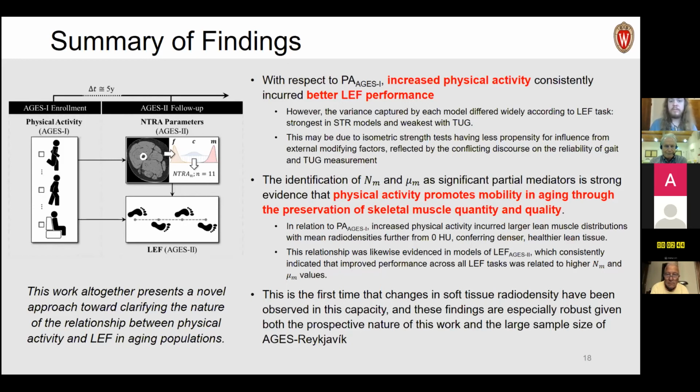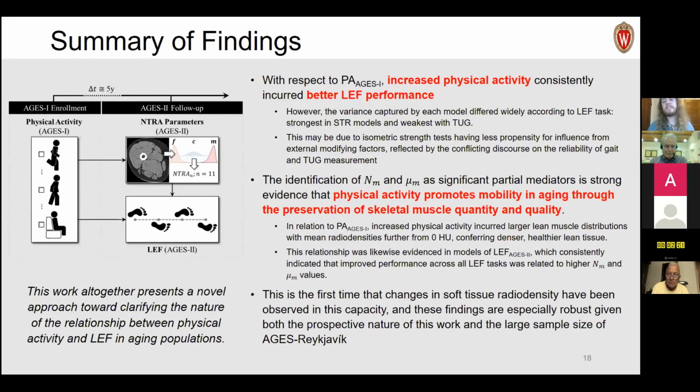This also speaks to the identification of our mediators, muscle amplitude and muscle location. And this says that this is strong evidence, right? That physical activity promotes mobility in aging through the preservation of skeletal muscle quantity and quality. Again, the quantity term being amplitude and the quality term being location.